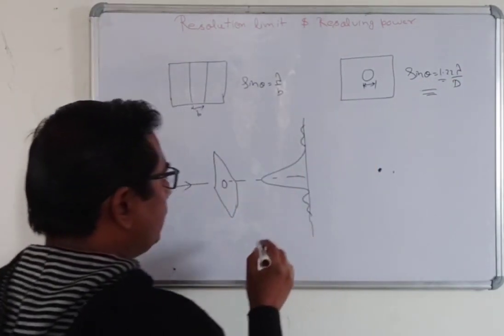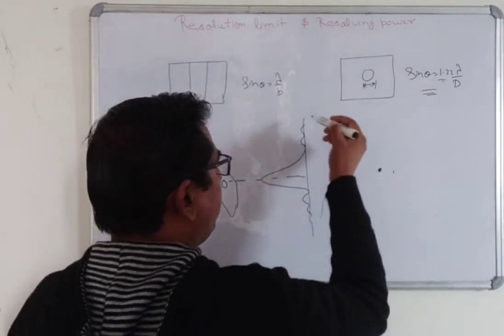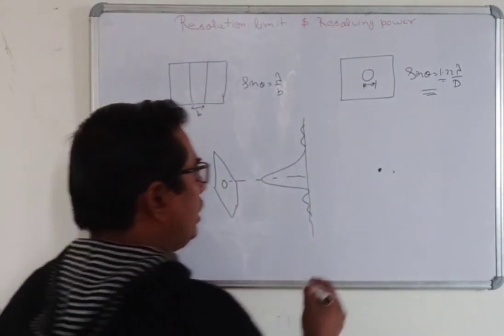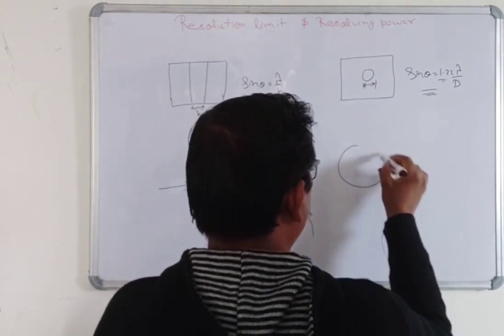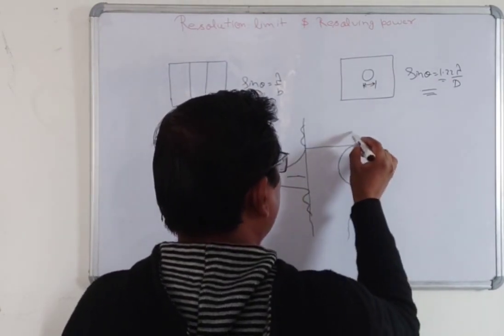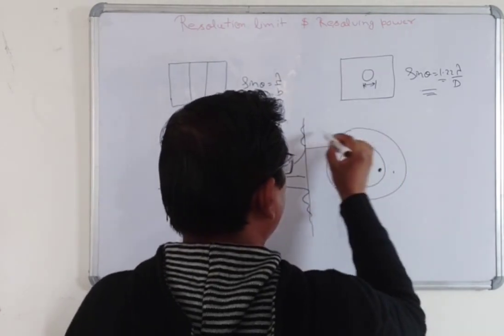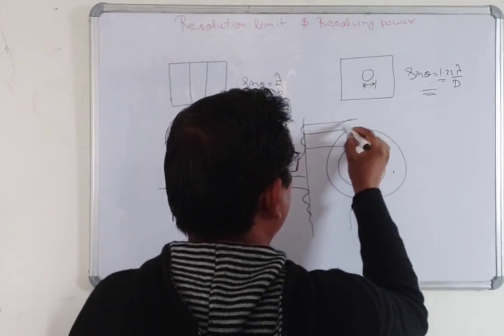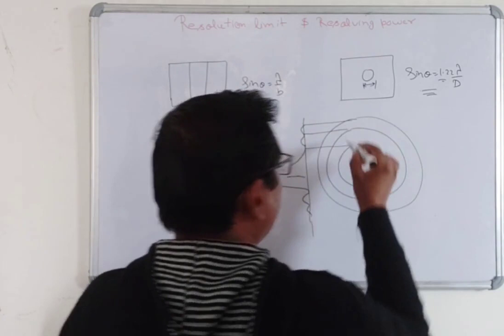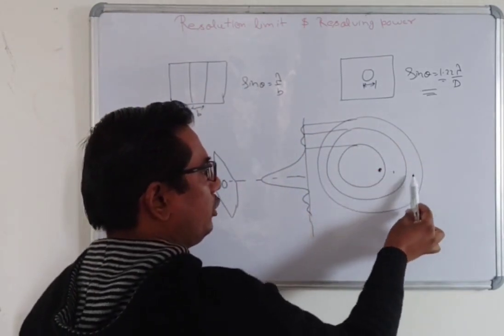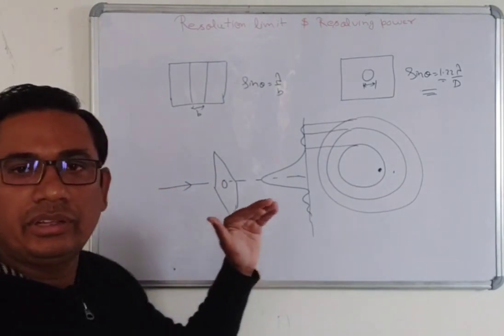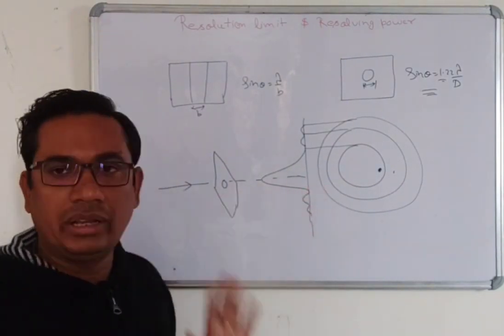You can see there is a maximum, then a minimum, like a rectangular aperture. Here will be dark, another dark here, and so on. The center one is brighter compared to the others, and the intensity decreases continuously in this manner.